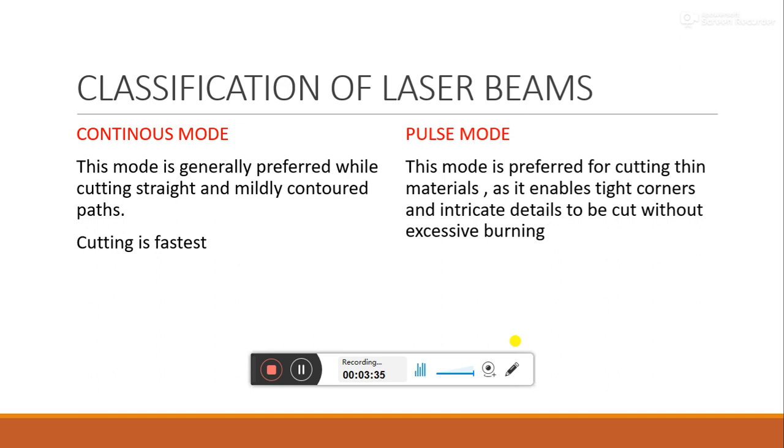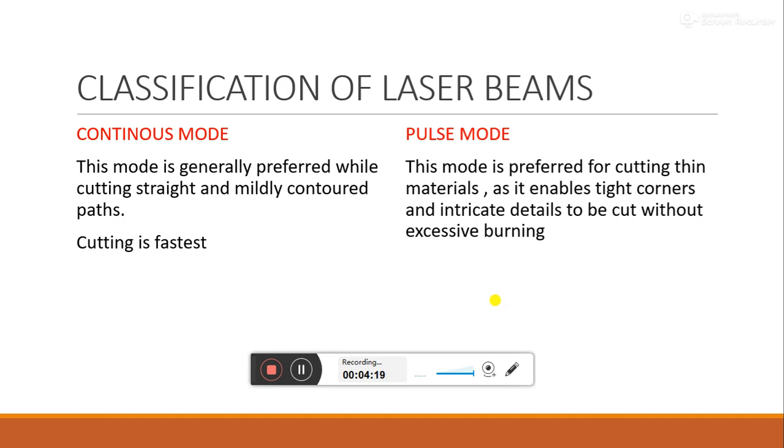And what is the other kind of laser beam? It is pulse mode, and this mode is preferred for cutting thin materials, and it enables tight corners and intricate details to be cut without excessive burning. So the continuous mode is used for cutting straight and mildly contoured paths, and it is the fastest cutting mode. Pulse mode is preferred for cutting thin materials, it enables tight corners, means accurate corners can be obtained, and it can also be used for cutting fine or intricate details without excessive removal of material.